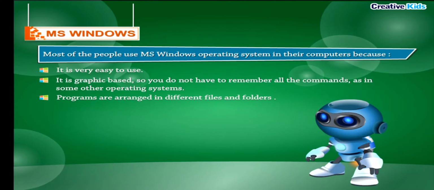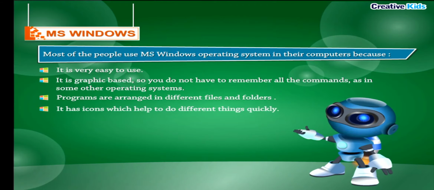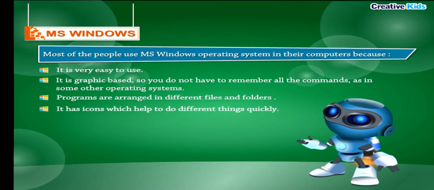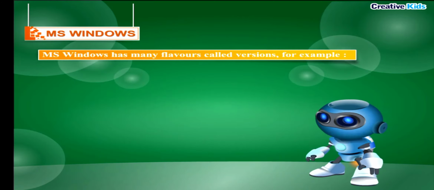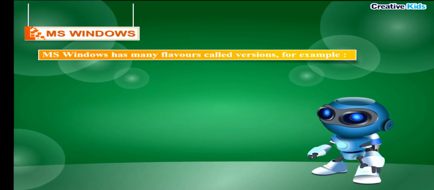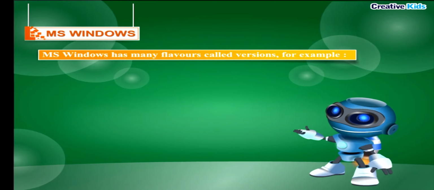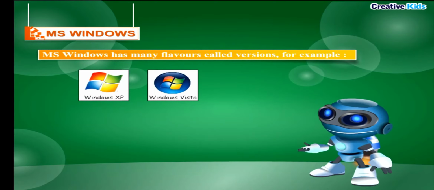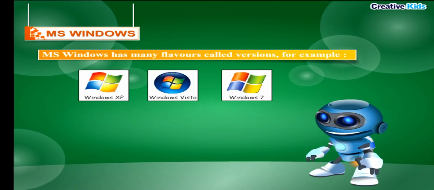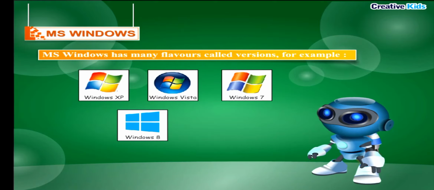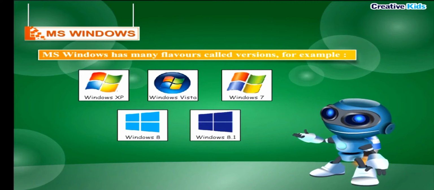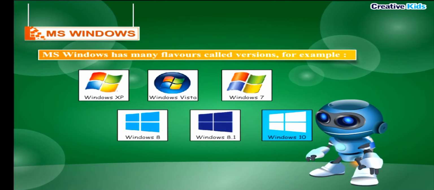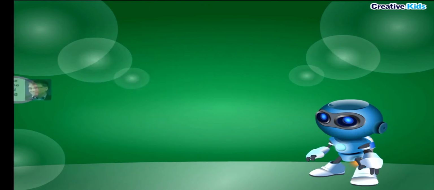Programs are arranged in different files and folders. It has icons which help to do different things quickly. MS Windows has many flavors called versions. For example, Windows XP, Windows Vista, Windows 7, Windows 8, Windows 8.1, Windows 10. In this chapter, we will learn about Windows 7.